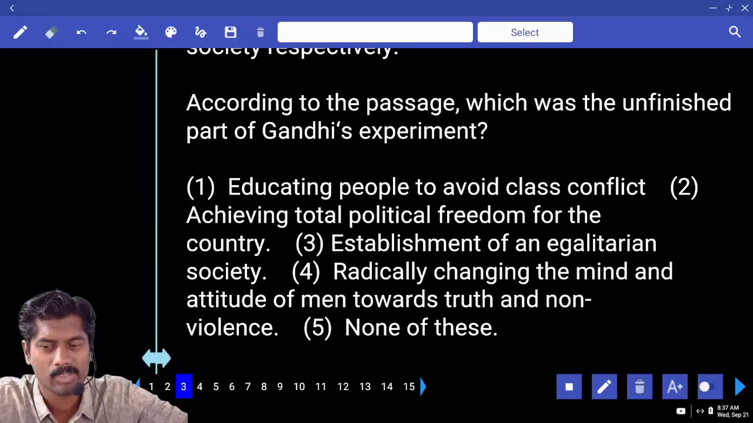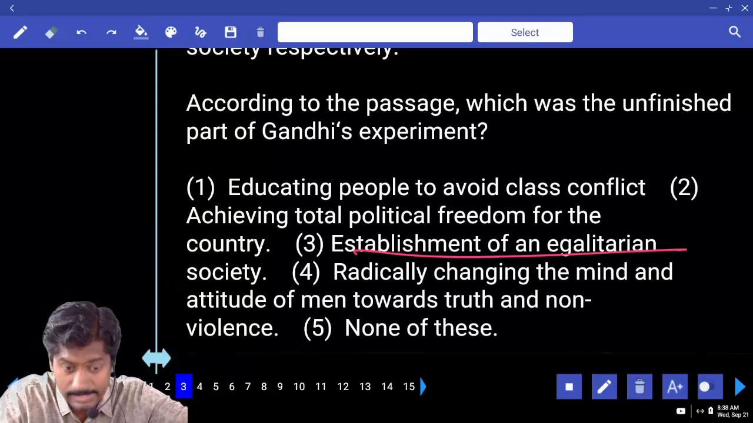Educating people to avoid class conflict, achieving total political freedom for the country, establishing of egalitarian society, yes, third option.